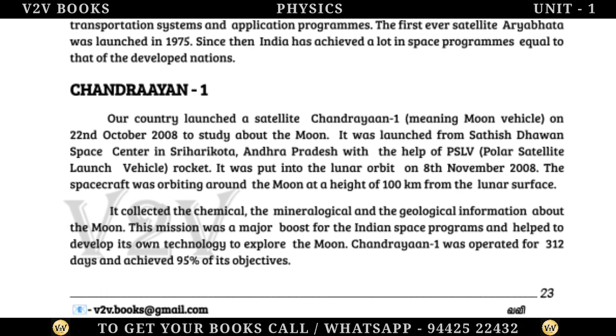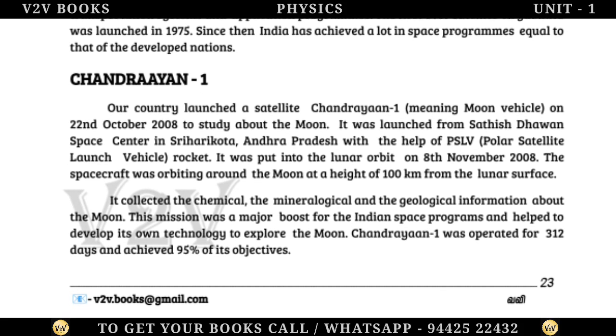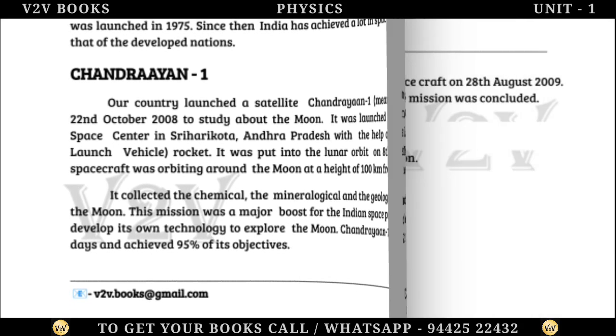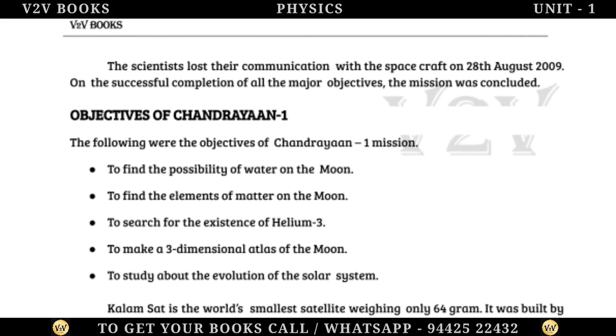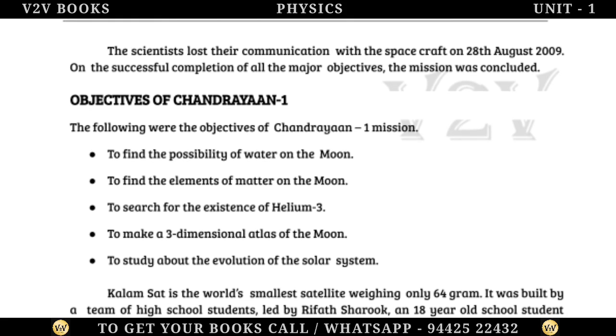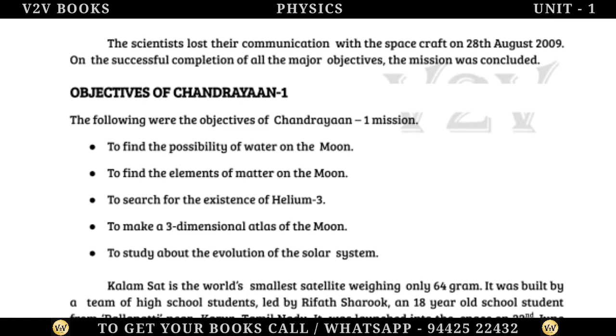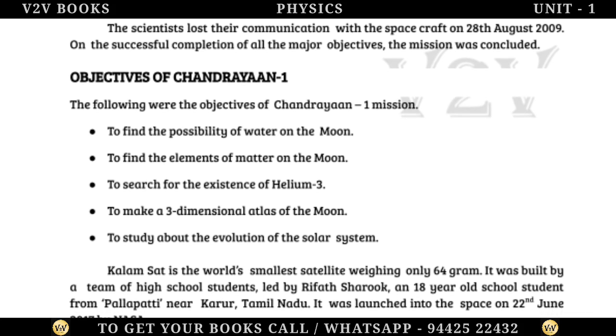Chandrayaan-1 was operated for 312 days and achieved 95% of its objectives. The scientists lost their communication with the spacecraft on 28 August 2009. On the successful completion of all the major objectives, the mission was concluded.